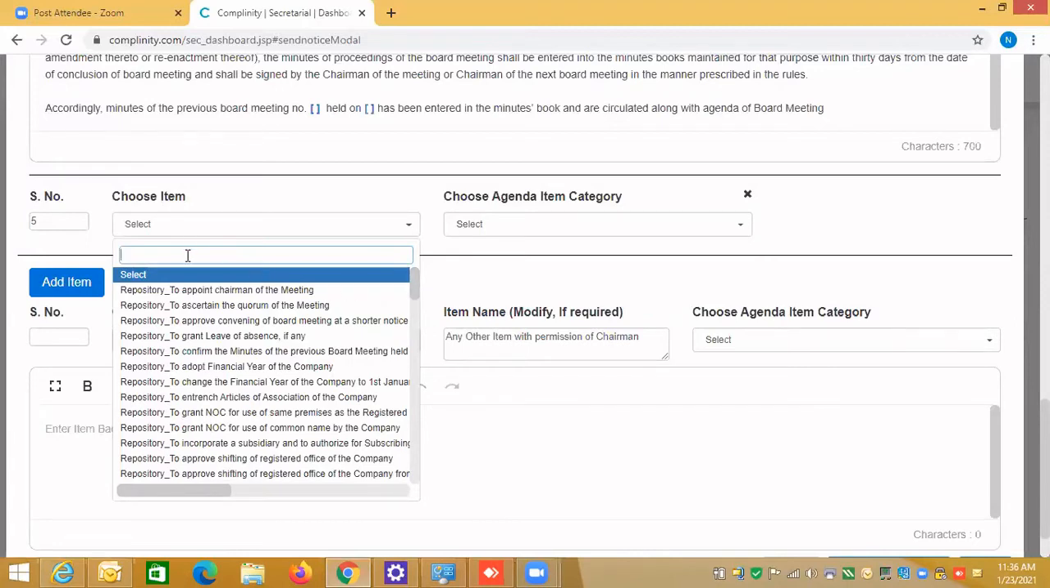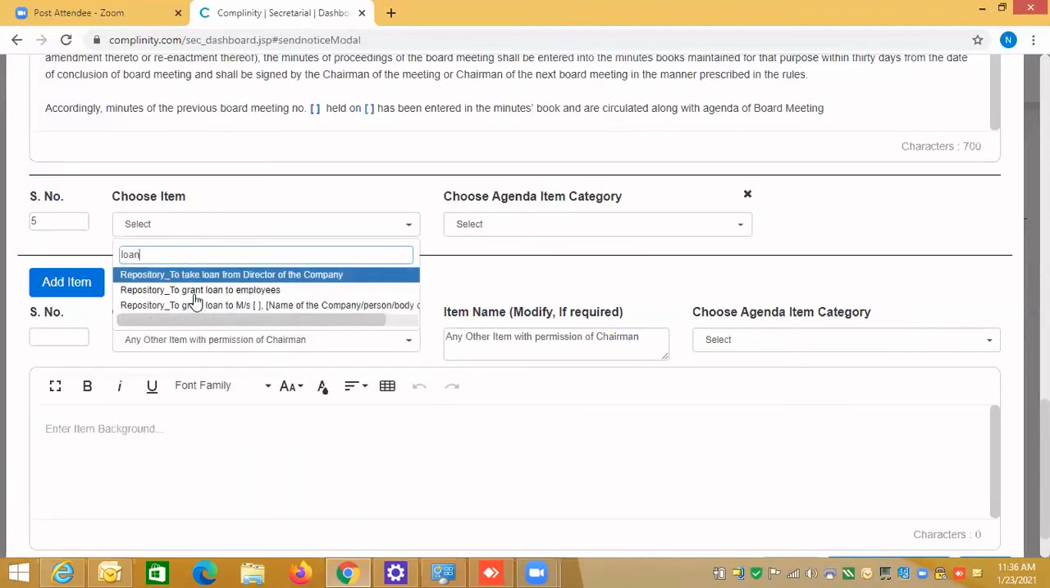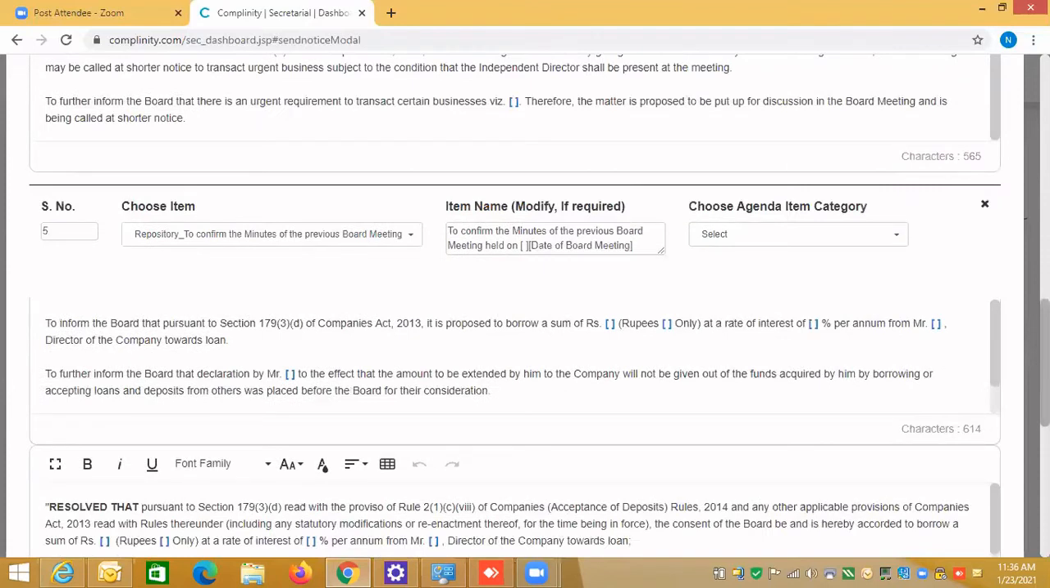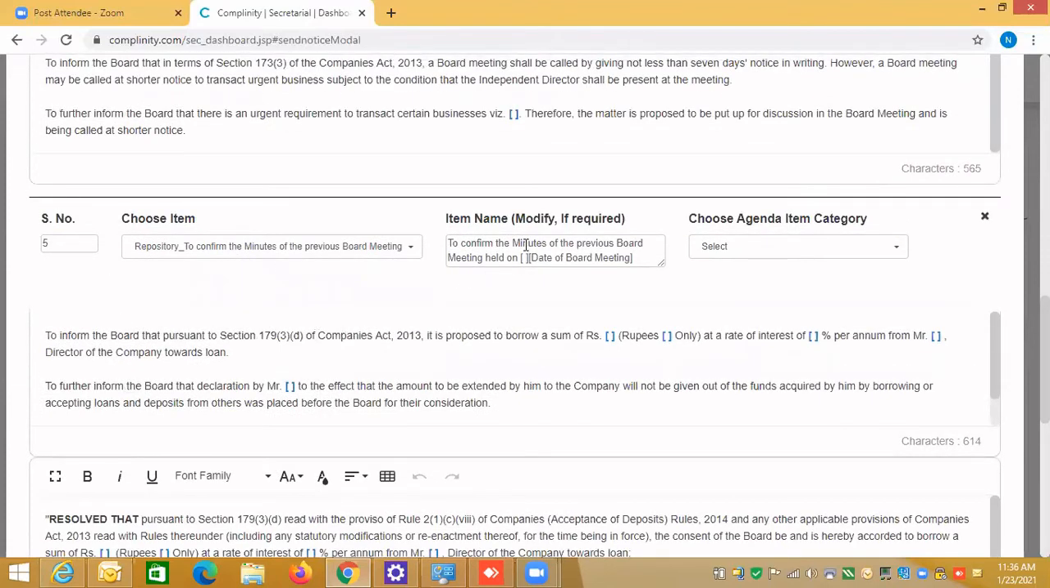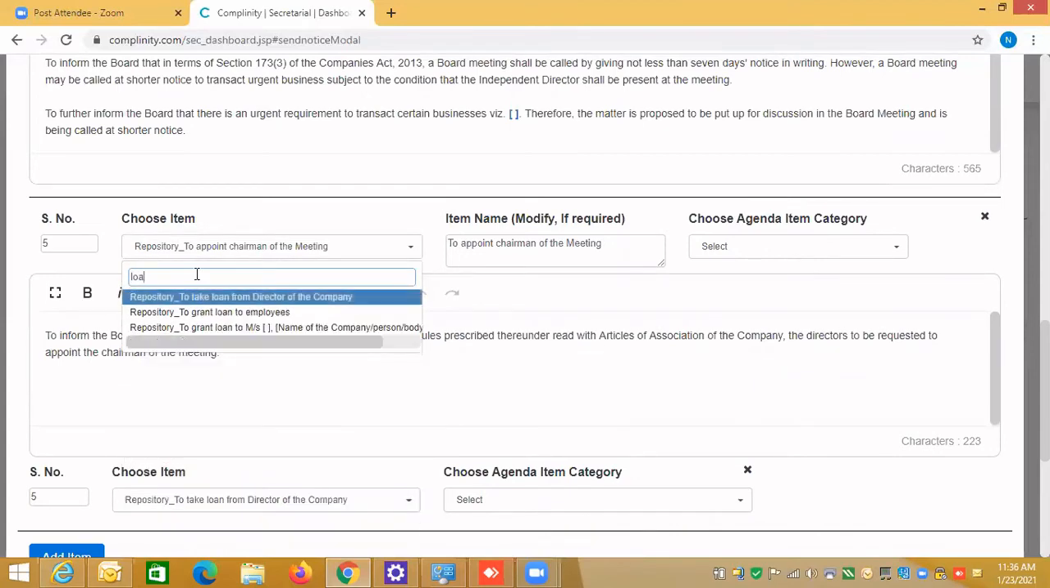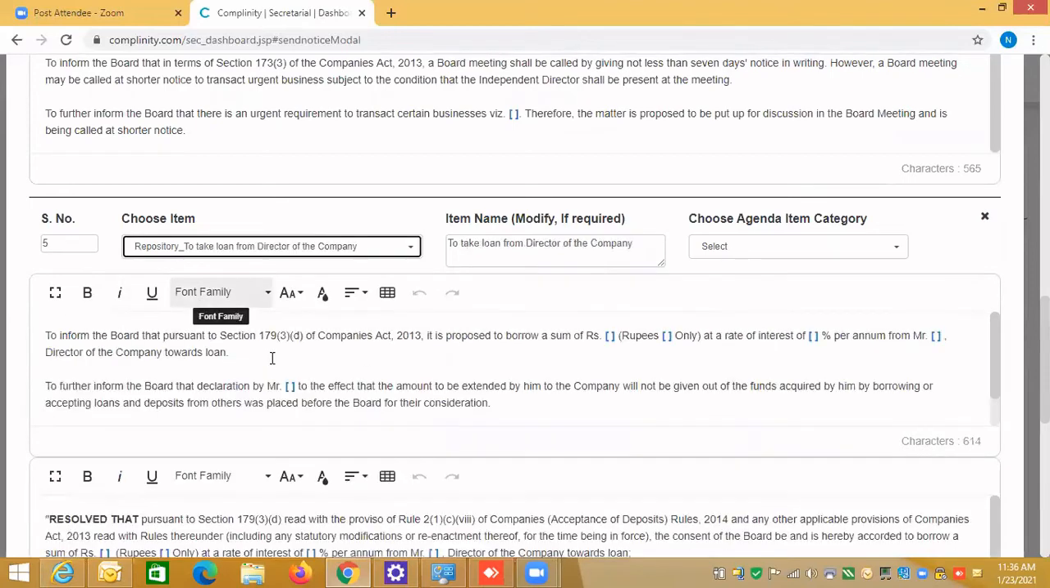Suppose I select here, I want to take a loan from the director. Then what will happen when I click on this? You see, when I selected this, automatically these details have come. If I select some other, its details will be reflected. Let me select it again. So if I'm taking a loan from the director, I'm saying loan from the director. This is all the statutory requirement. So this board meeting I'm convening to take a loan from the director. For that I have to have a board meeting. So maybe I would like to take 50 lakhs.